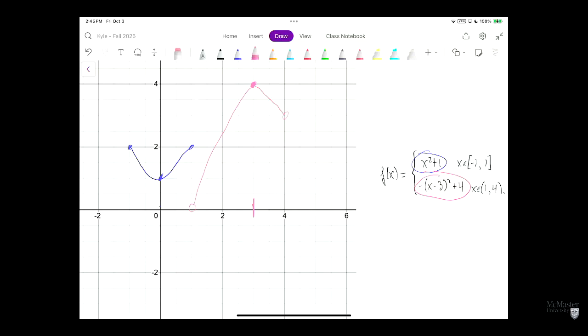Okay, so now the question is, does our function still have absolute extrema? Does our function f have a global maximum? Yes. What x value does it happen at? 3, yes, we can see that right there. Now, does our function f have a global minimum? No. The reason why is because we can keep approaching 1, and we can keep getting smaller and smaller values.